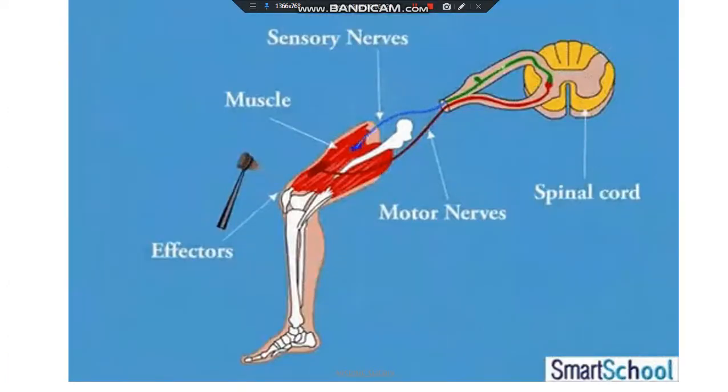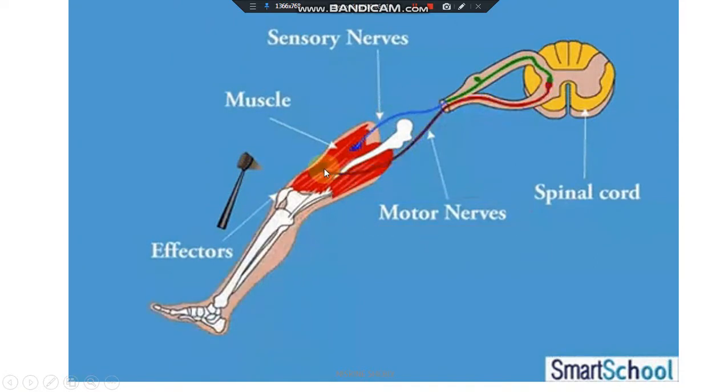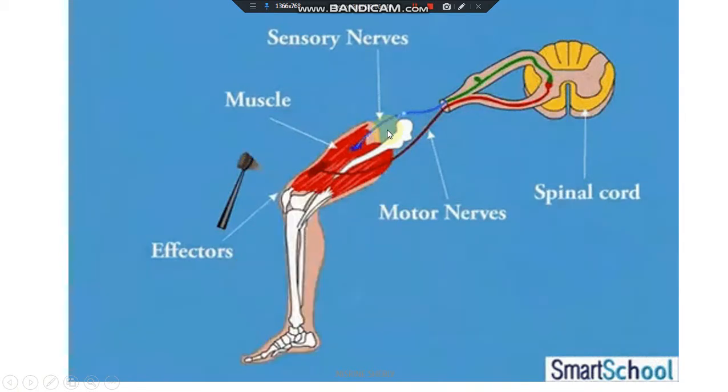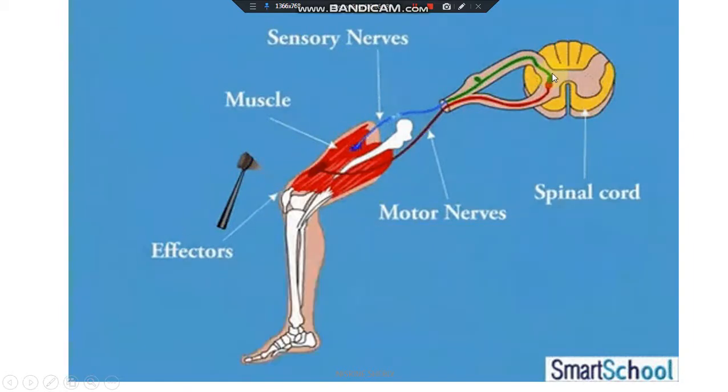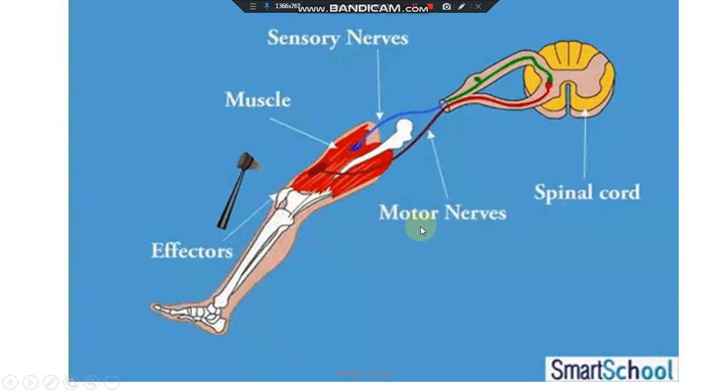Tapping the knee is also a reflex arc. The message is sent from the nerves to the spinal cord. We have two types of nerves, sensory nerves and motor nerves. The sensory nerves send the message from the knee or from the skin to the spinal cord. The spinal cord analyzes this message and sends an order to the muscles of my legs through the motor nerves. These are the motor nerves.